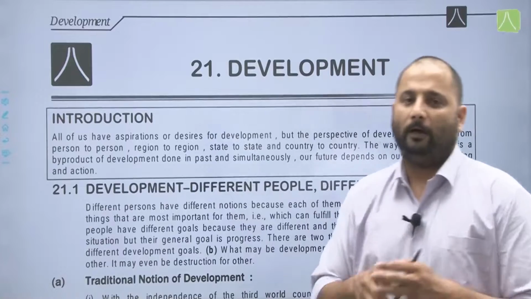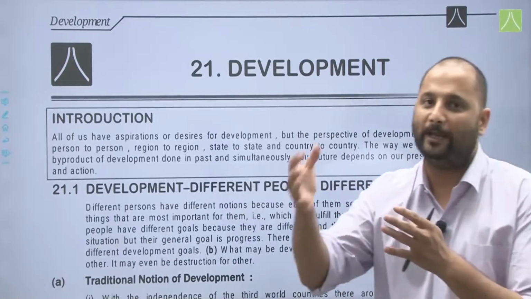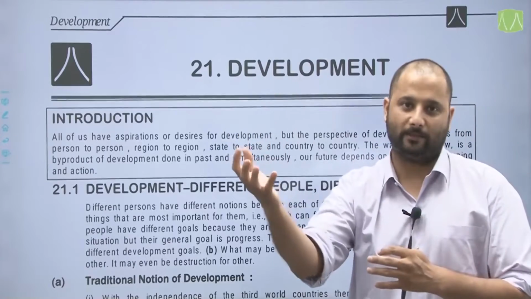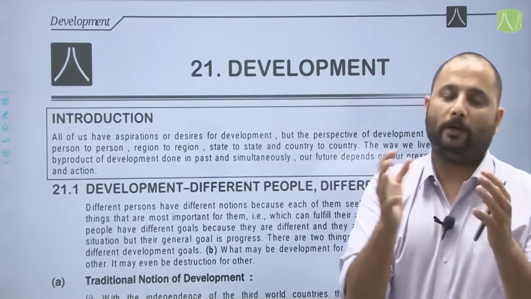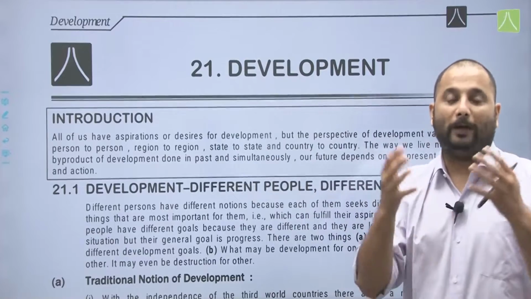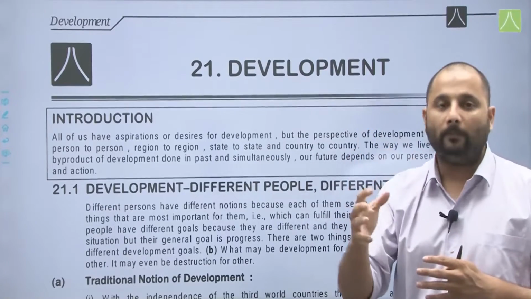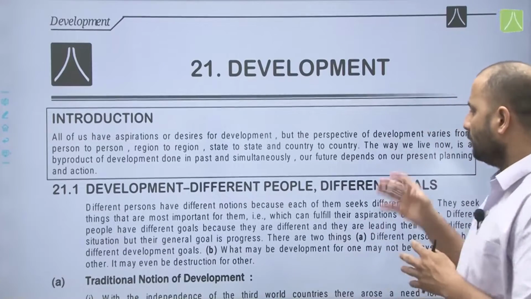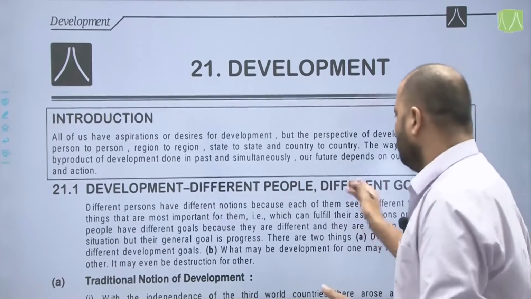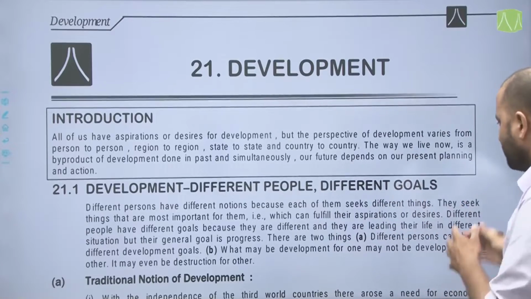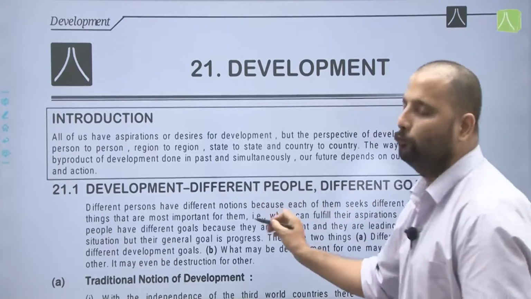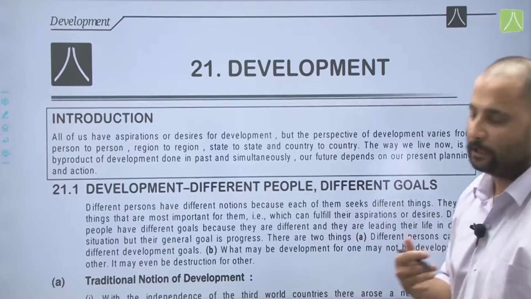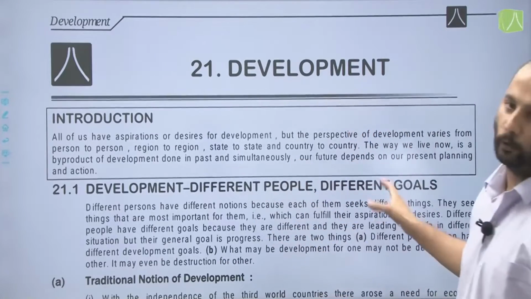Now for example, for a person who is working as a daily wage laborer, the concept of development might mean something else. Similarly, for a well-to-do farmer, development might mean something else. So different people have different goals because they are different and they are leading their lives in different situations, but their general goal is progress.